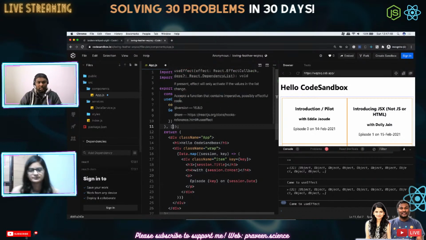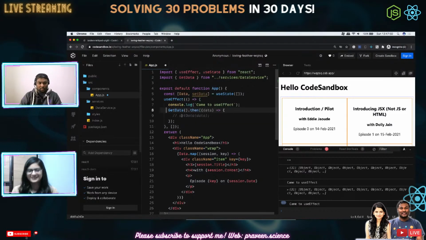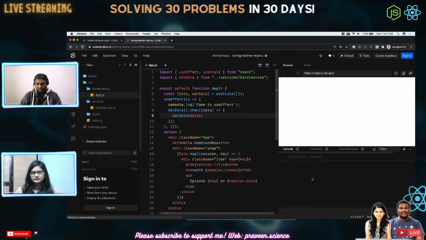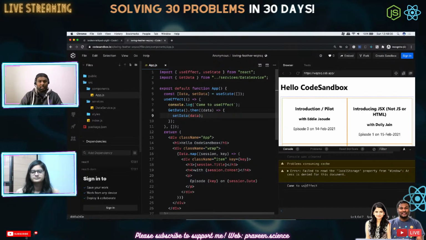Okay. Should I just put an empty thing? I forgot about it. Okay, let's try this. Cool. That seems to work. Let's clear everything and refresh the page. Came to use effect. That's it, done. Okay, that was quick. So that's exactly what we did.